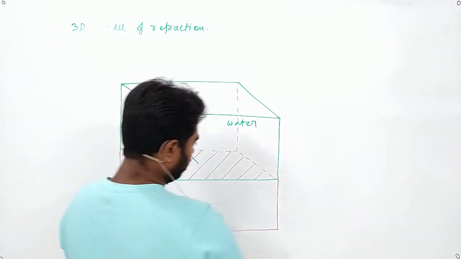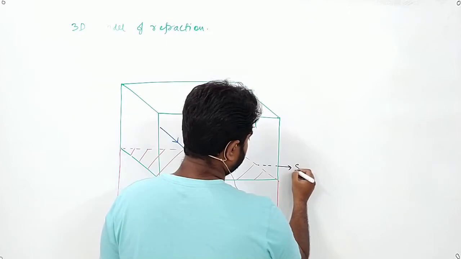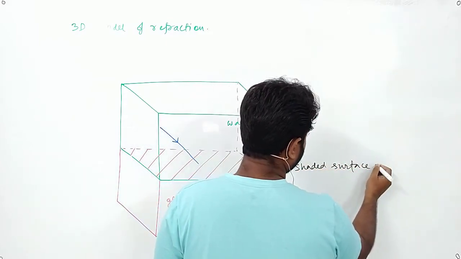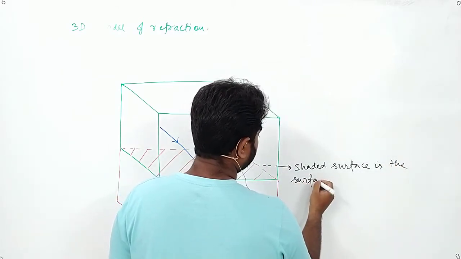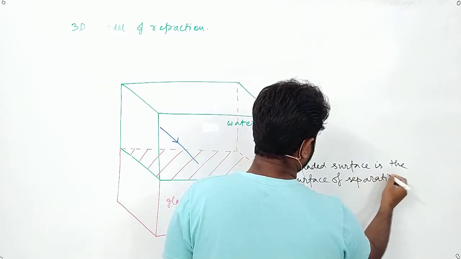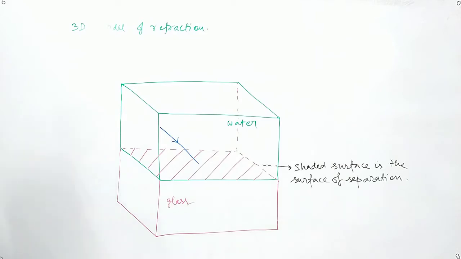We will call this shaded surface the surface of separation.